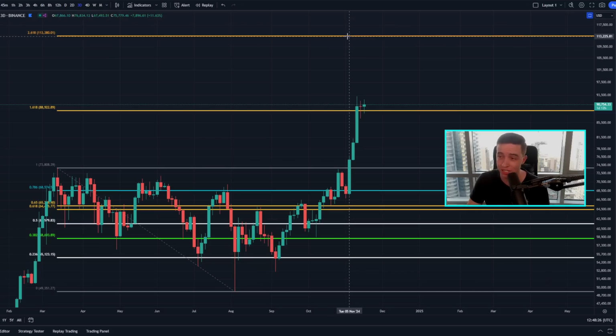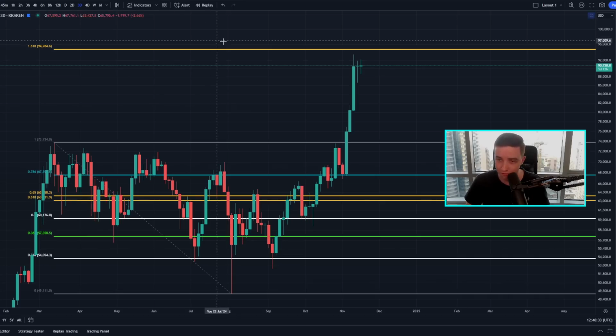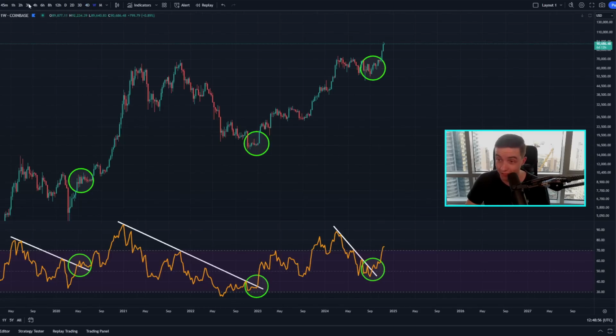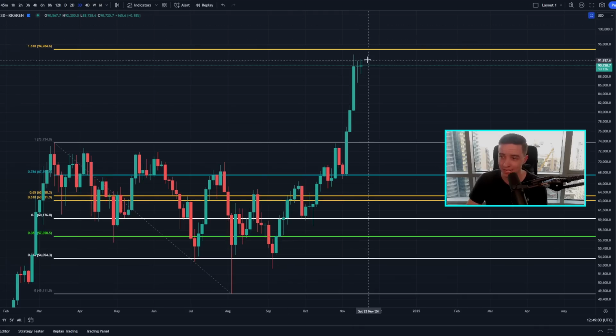So 113K will likely come next after we first break out above 102,000, which will likely come after we first break out above around 94 to 95,000. And so there's still a lot of opportunity ahead of us here in the price of Bitcoin, especially on the larger timeframes, despite what happens here in the short term.